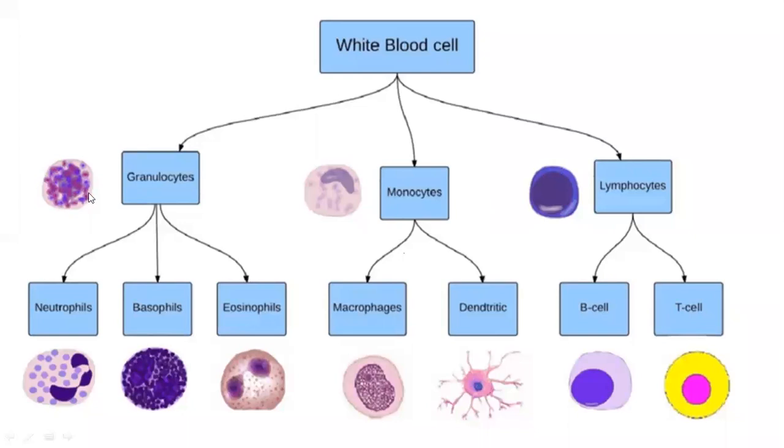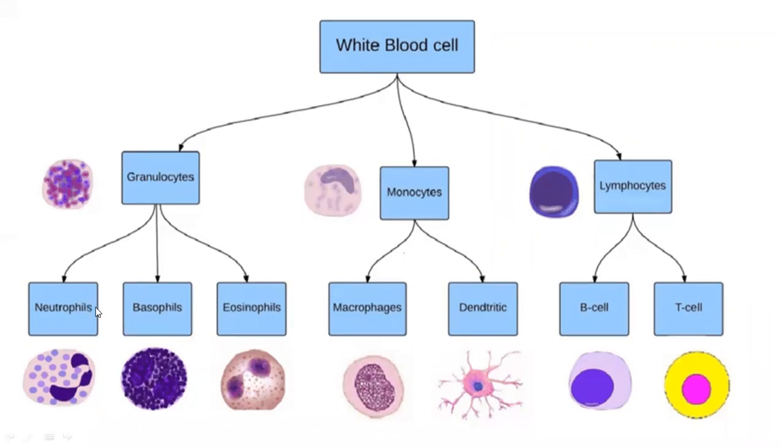In granulocytes, you can see certain granules or dot-like structures present in the cells. Because of the presence of these small dot-like structures or granules, they are called granulocytes. The other types of WBCs do not have that many granules in their cytoplasm, hence they are called agranulocytes.